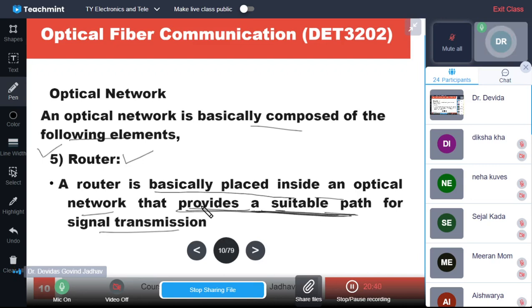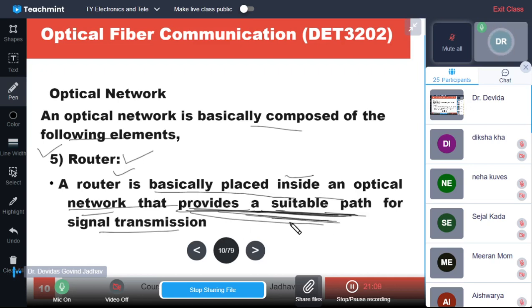Providing a suitable path means it is selecting a suitable path. Suitable means it has a selection: this is suitable, this is not suitable. That means it is selection. If it is selection, there must be two or more paths. So the router is placed inside the optical network and provides a suitable path.